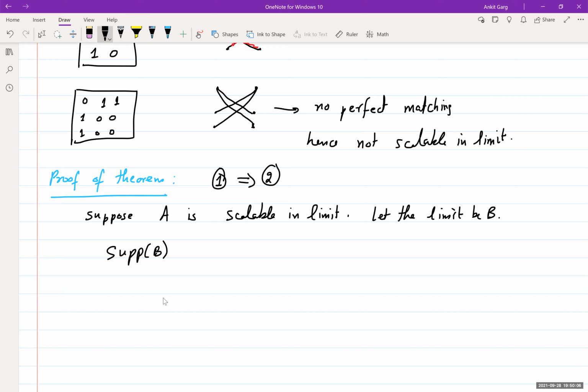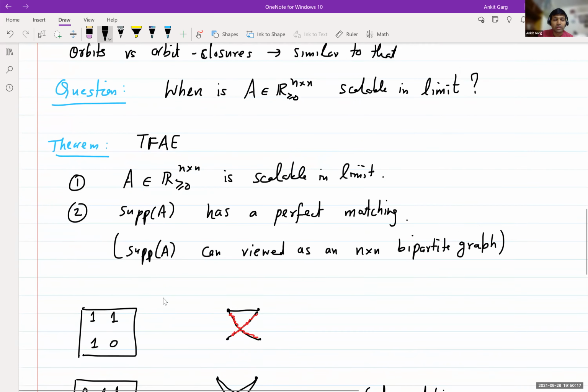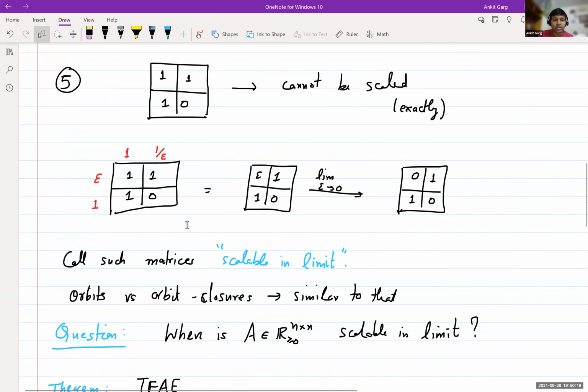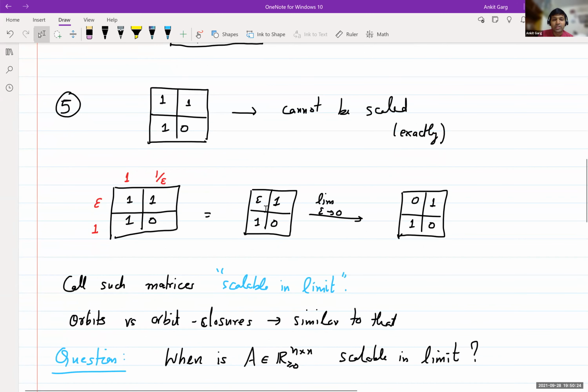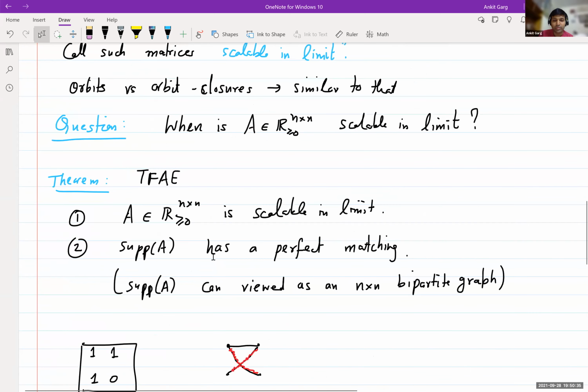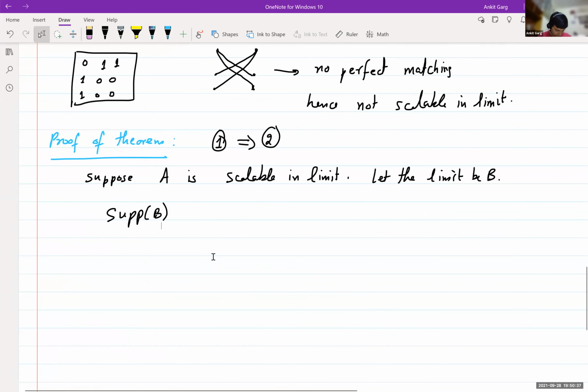There's nothing else varying apart from epsilon, as epsilon goes to 0. It might be possible to think of it in terms of epsilon, but it's just a limit. You can just produce an infinite sequence of matrices, each of which is a scaling of A, and the limit should be doubly stochastic. That's all. It need not be epsilon, but probably it will be epsilon.